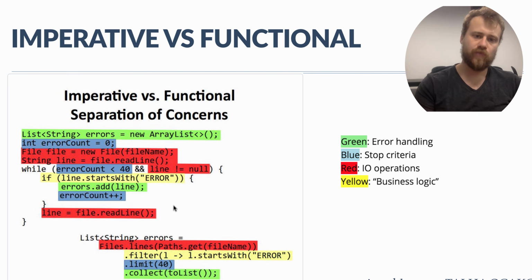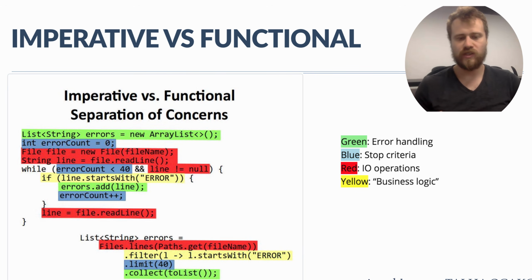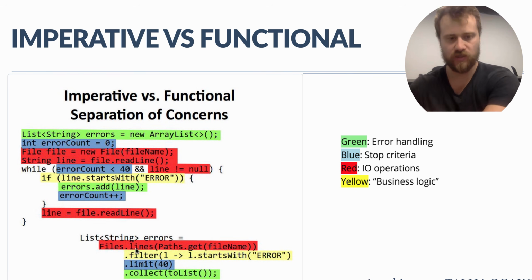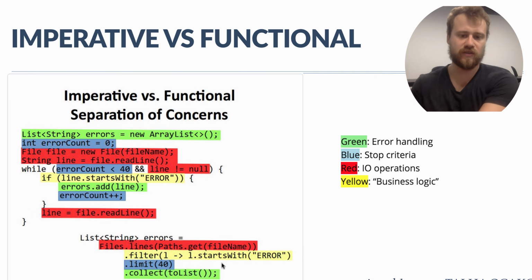So this type of coding is functional or somehow declarative. We just declare that you need to filter, okay? Filter that. But we don't help them how to filter it. So we don't increment a counter, we don't construct a while, we just say filter it. And we only declare the logic, what to filter.